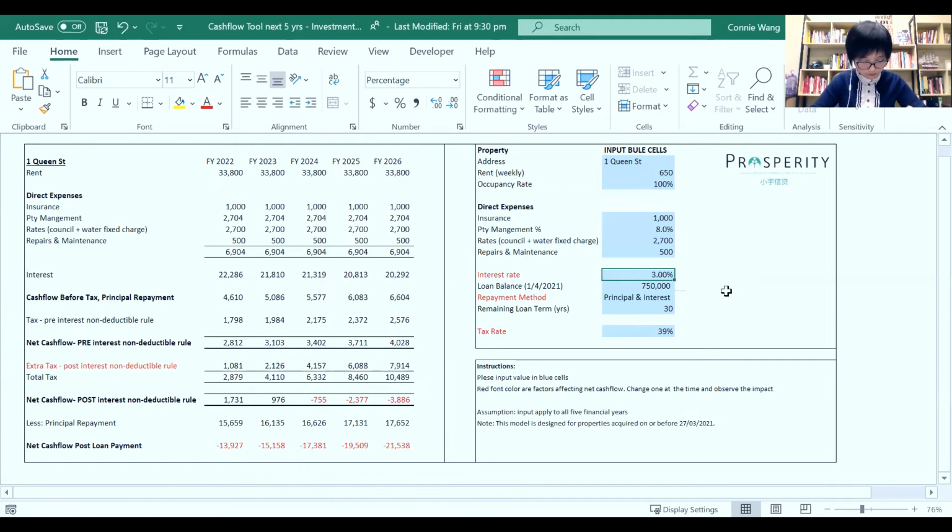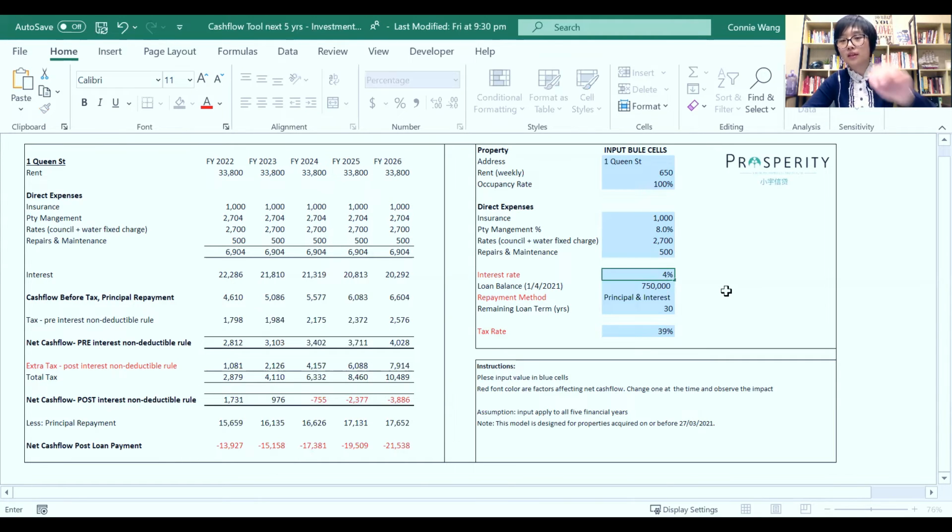Now, finally, let's look at the rates. Most people are on low interest rates, some even below 3%. Some are still 3 or more because you locked in for longer, so it's still on the old rates. But generally speaking, we are at the bottom of the lowest interest rates. The interest rate will increase eventually. It's a matter of time. So we need to sensitize this interest rate factor so that we can see if we can afford payments at a higher rate. So let's just change it to 4%.